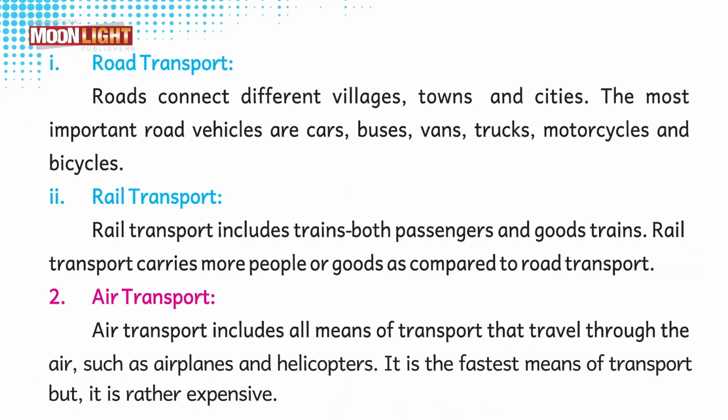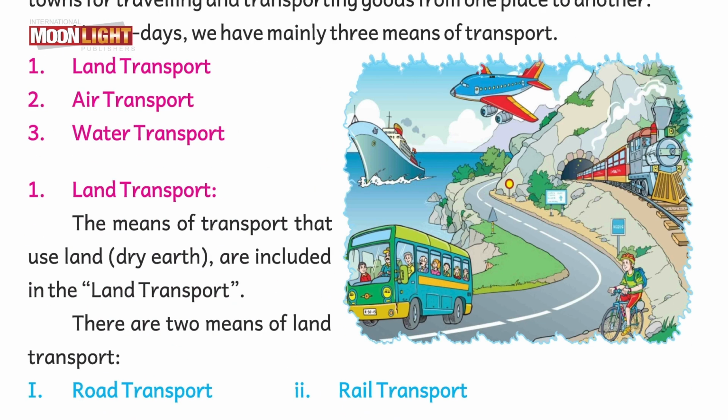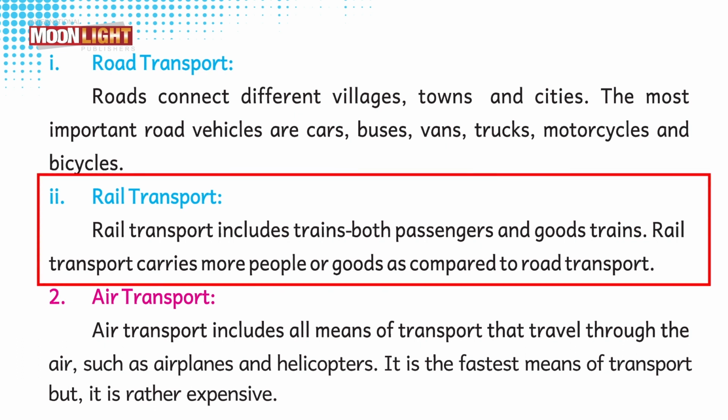Roads connect different villages, towns and cities. Connect means join. The most important road vehicles are cars, buses, vans, trucks, motorcycles and bicycles. Rail transport. Rail transport includes, means contains, trains, meaning both passenger and goods trains. Rail transport carries more people or goods as compared to road transport.